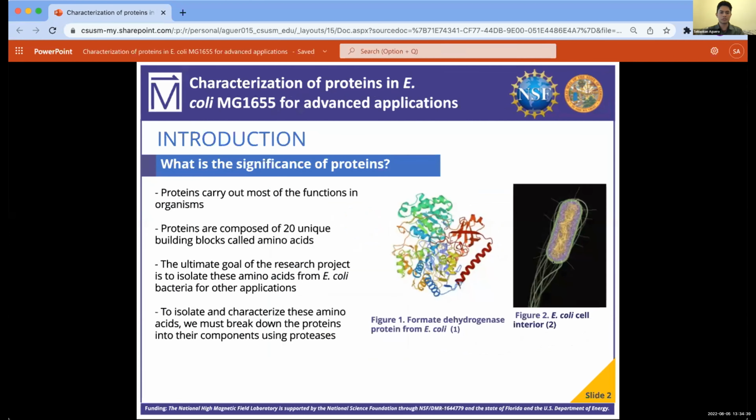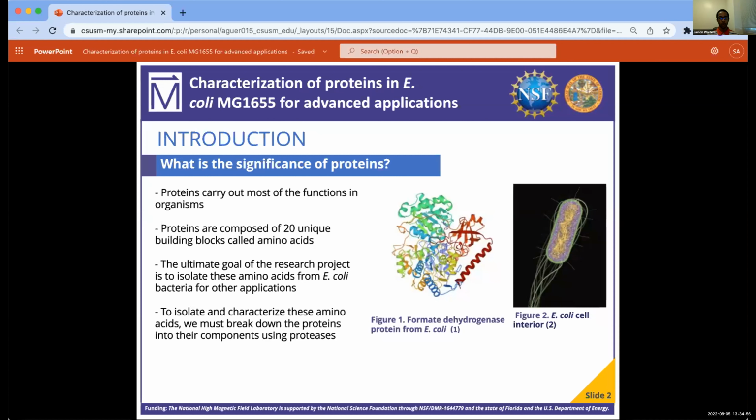So what is the significance of proteins? Well, proteins actually carry out most of the functions in all living organisms. Proteins are composed of 20 unique building blocks called amino acids. These amino acids are used by our body to create new cells or repair broken ones.